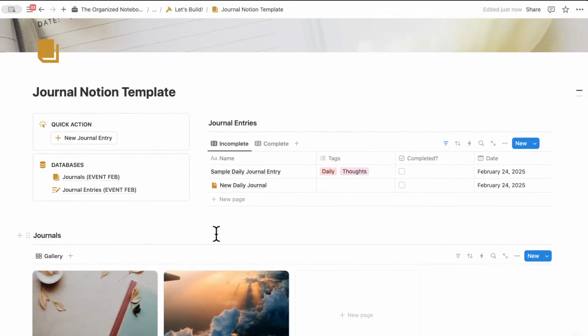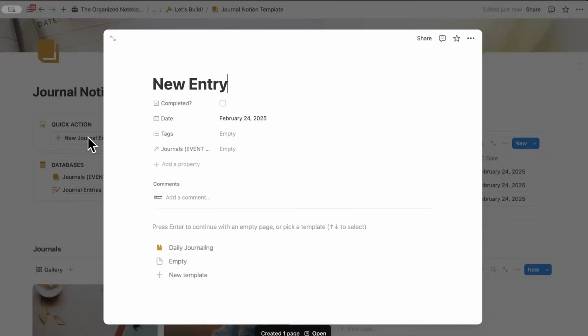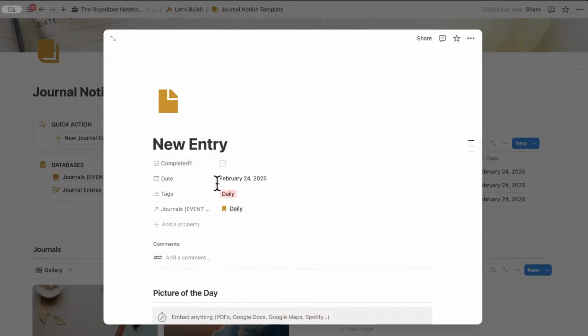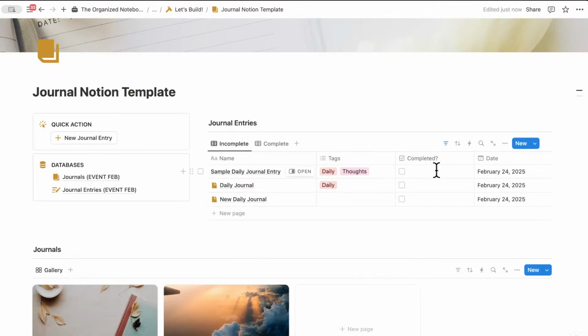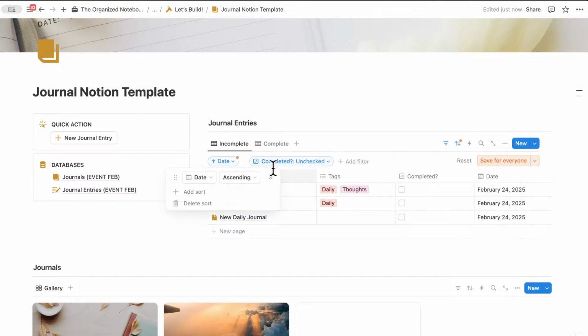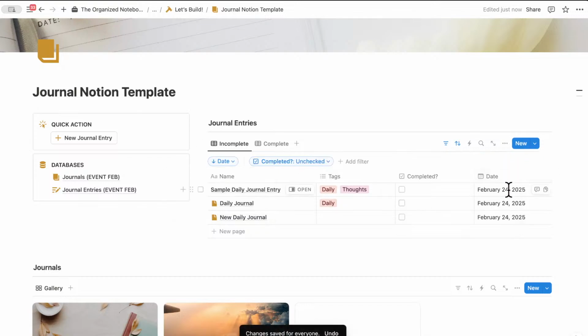So now we can test this out. So let's say that you're really in a hurry. You want to add a quick journal entry. You can click here. Let's say that this is a daily journal. And here you'll want to tag it to the correct journal as well. And then I can even click this template that I already created and start filling it out. So this is the basics of daily journal. And you'll now see the one that we added here. If you want to sort this based on the dates, you can also do that by clicking this one and sort the date by descending. Let's check.